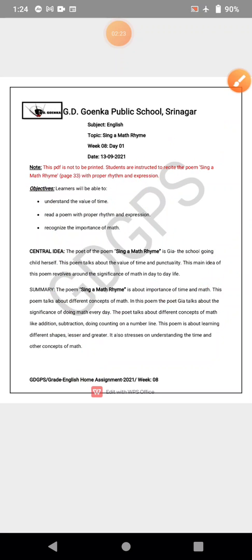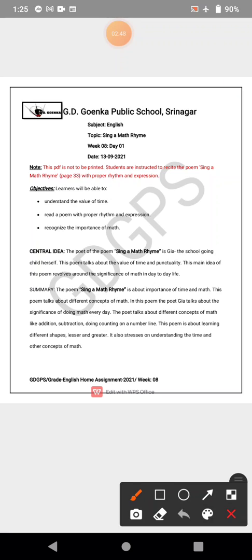So this poem is about learning all that. It tells us all about maths, what we do in maths, addition, subtraction, backward counting, forward counting on number lines, and how we learn different types of shapes and use mathematics in our day-to-day life.